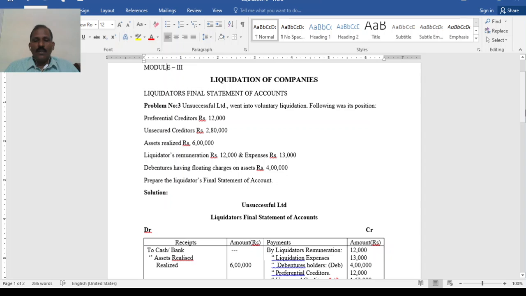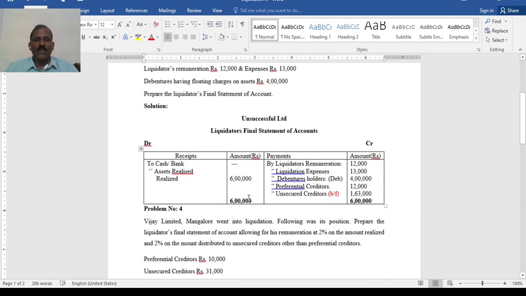First liquidator's remuneration 12,000, then liquidator's expenses 13,000, 25,000 over. Now debentures having floating charge.